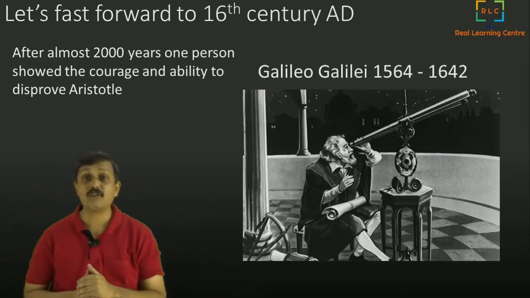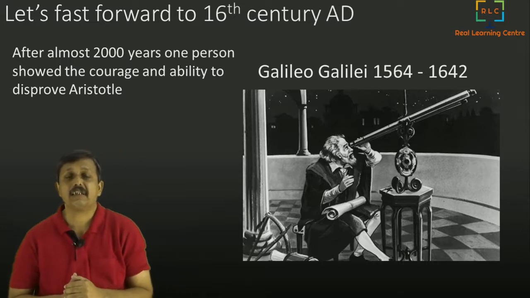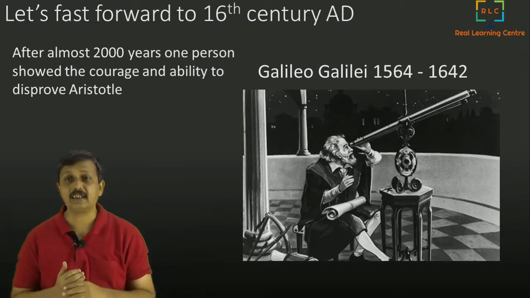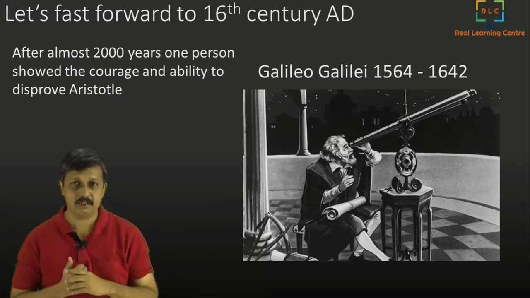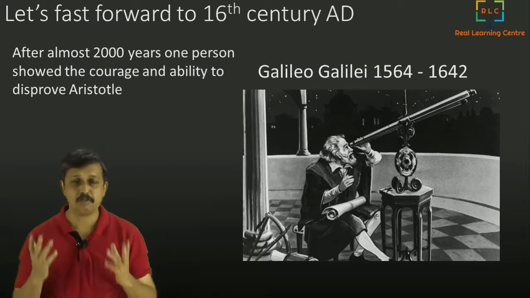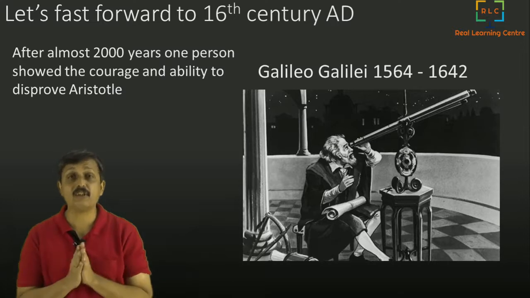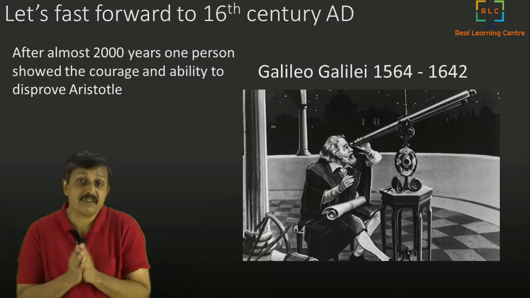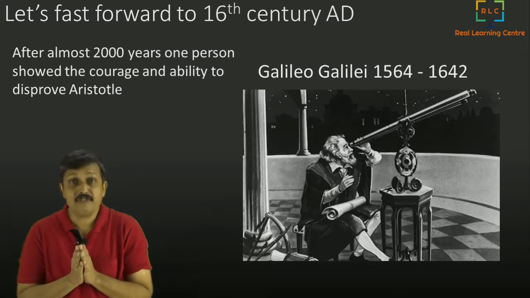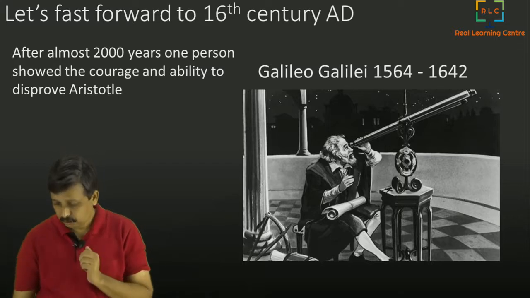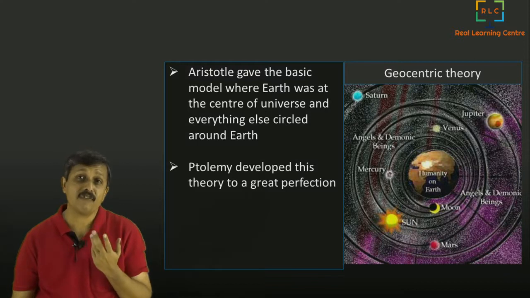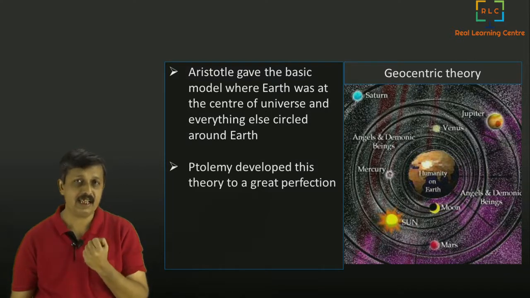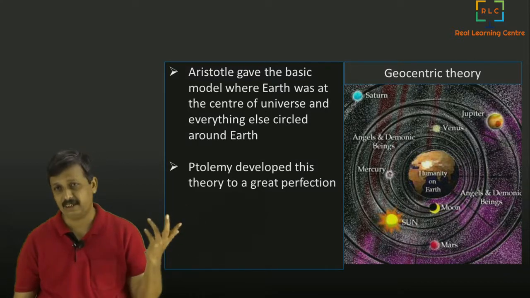He is the one who did lots of work on physics, and he made his own telescopes and watched a lot of planets and all. So this guy did not agree with Aristotle. Let us see what did Galileo say.